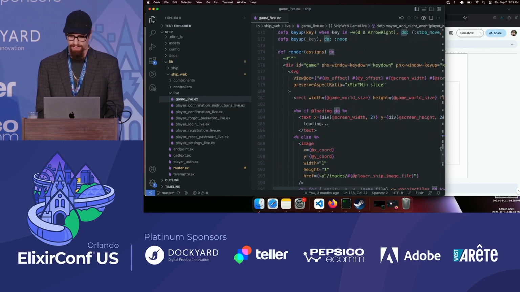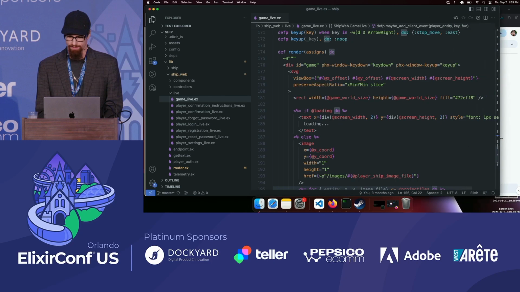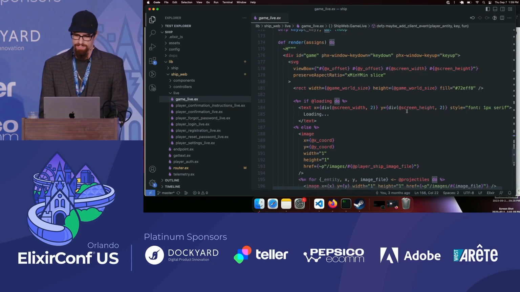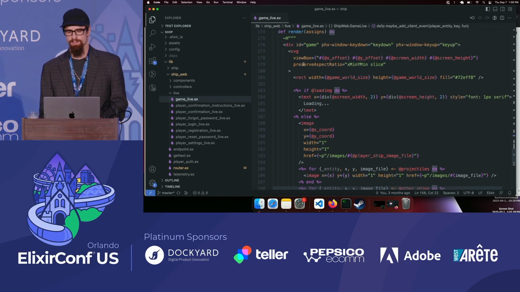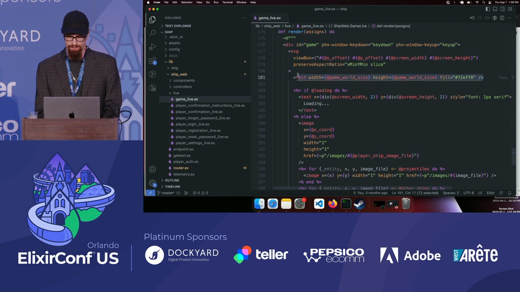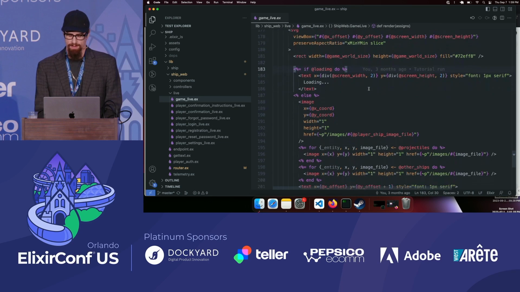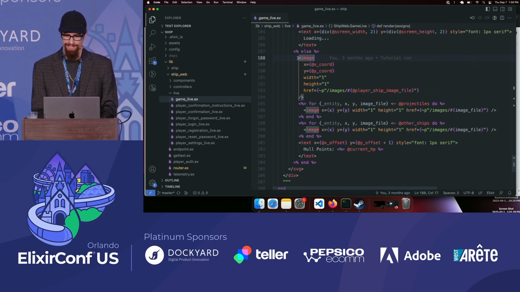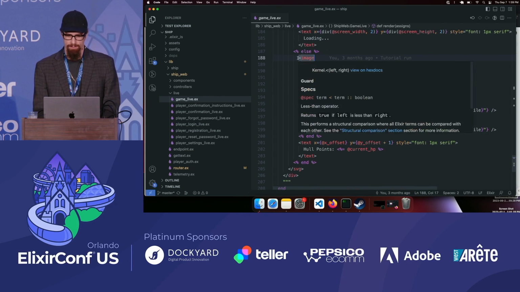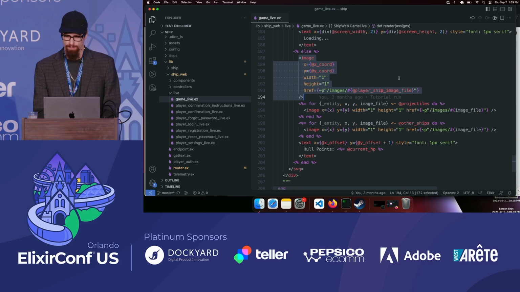And then here we have our render function. So let's take a look at this. With our implementation that we're using in the tutorial, we create a simple SVG. And first we have the background. The background is just blue ocean. Then on top of that, if the game is loading, we're going to have loading text. If the game's not loading and it's ready to go, then we're going to display your player ship.